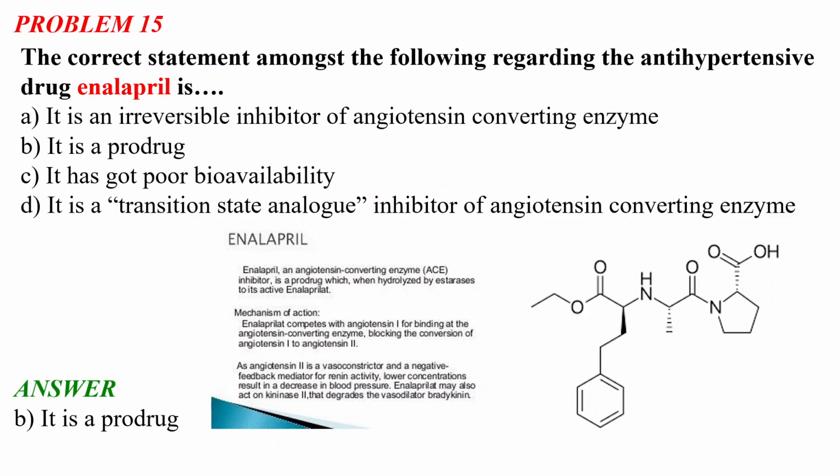This is one class of antihypertensive drugs, and I suggest you please read about different types of antihypertensive drugs, like those affecting sodium reabsorption in our body, beta blockers, and angiotensin converting enzyme inhibitors. You don't need to remember the structures of these drugs. I just gave the structure for your better understanding. But please read the classification of antihypertensive drugs and the examples from every class, one or two examples of each class.